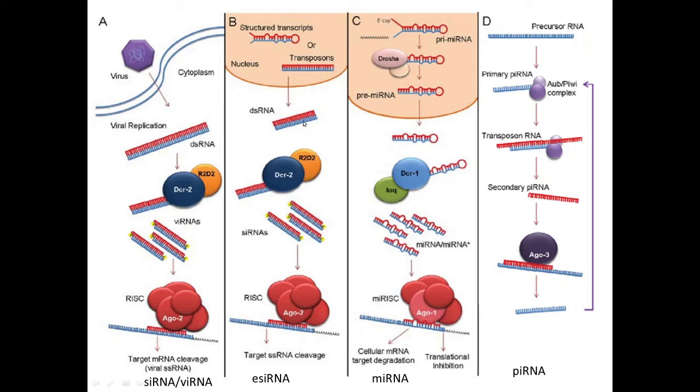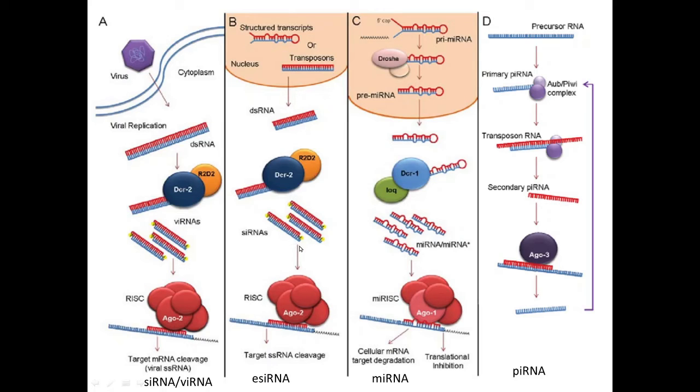These double-stranded RNA molecules may be recognized by Dicer 2 proteins, and these Dicer 2 proteins may split these double-stranded precursor RNA molecules into small ESI RNA molecules. Then R2D2 proteins load these ESI RNA molecules onto the RISC complex having Argonaute 2 protein, and that Argonaute 2 protein or RISC complex unwinds the double-stranded ESI RNA into two strands, the guide strand and the passenger strand.